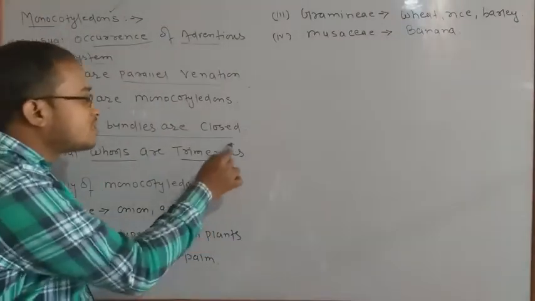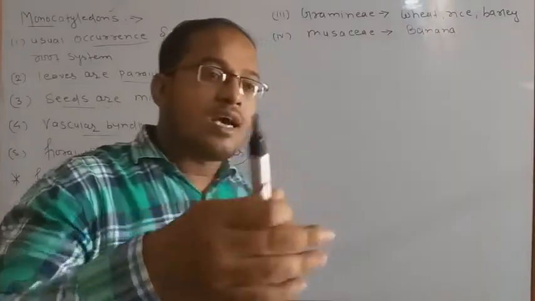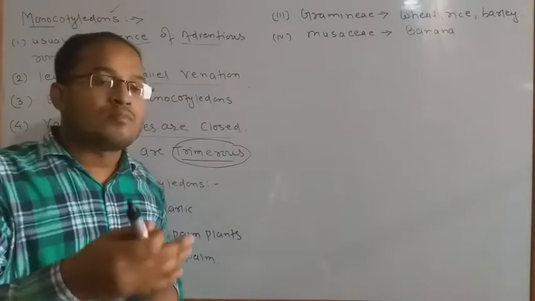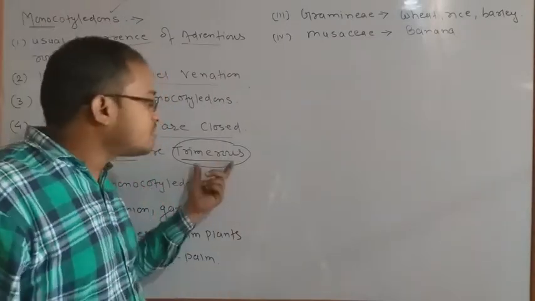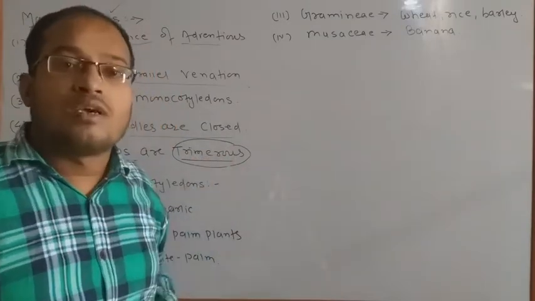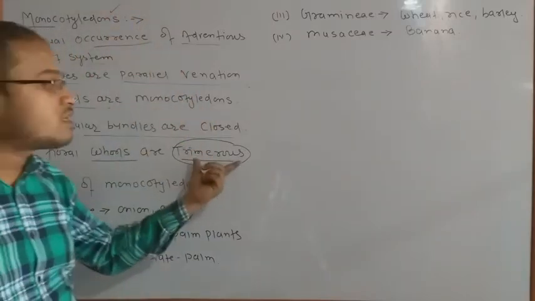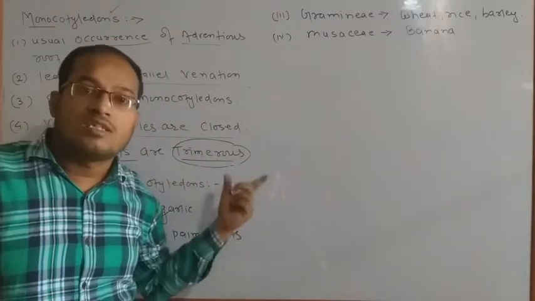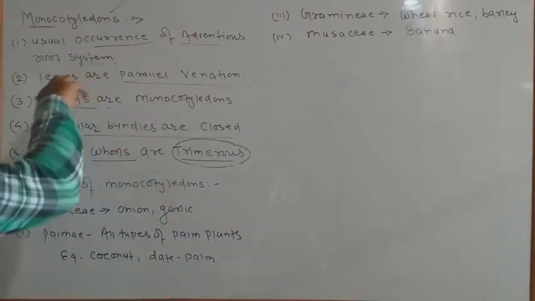Also, trimerous का मतलब होता है three petals, तीन पत्तियों वाले plants generally, and they may be more than three, meaning a multiple of three, maybe 6, maybe 9, maybe 12. Okay, so if there are lots of petals but they repeat the pattern of multiples of three, that is called trimerous. And mostly monocotyledons are called trimerous, with petals found in their plants in a trimerous pattern, so they are called monocotyledons.